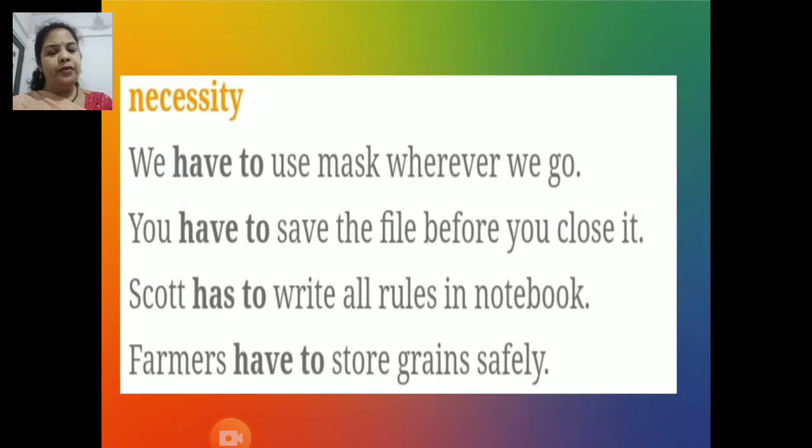Next function of have to or has to is necessity. We have to use mask wherever we go. You have to save the file before you close it. Scott has to write all the rules in notebook and farmers have to store grains safely.